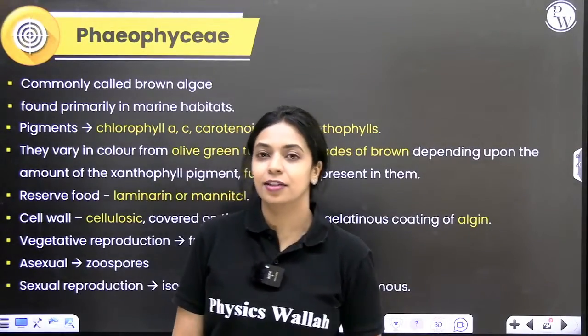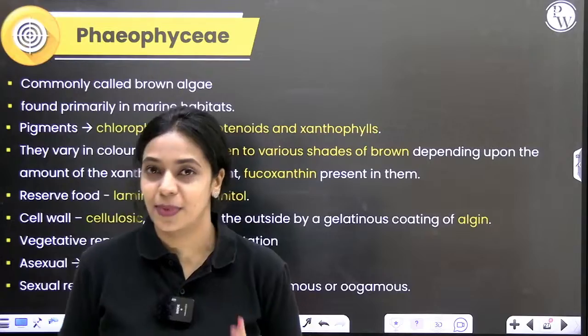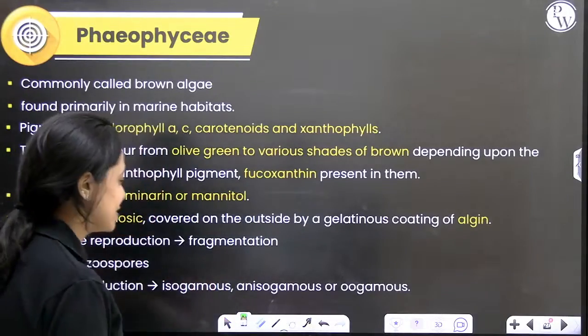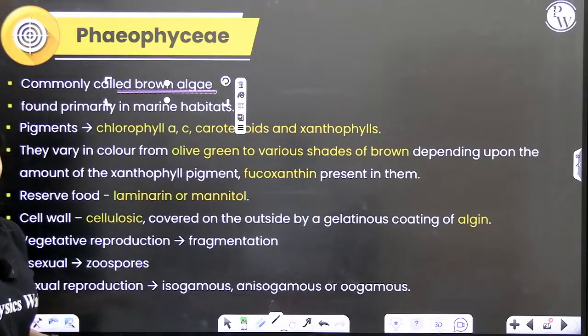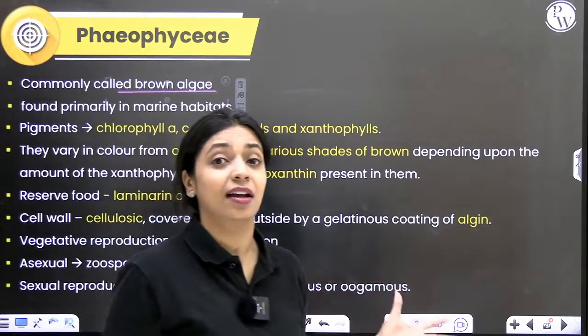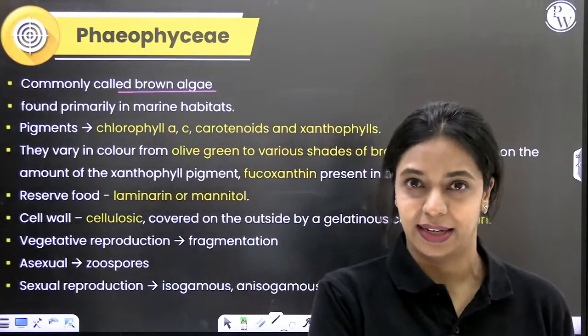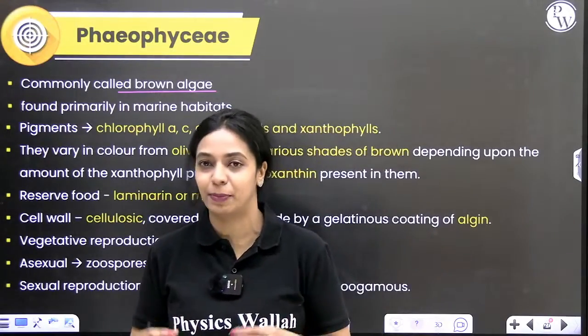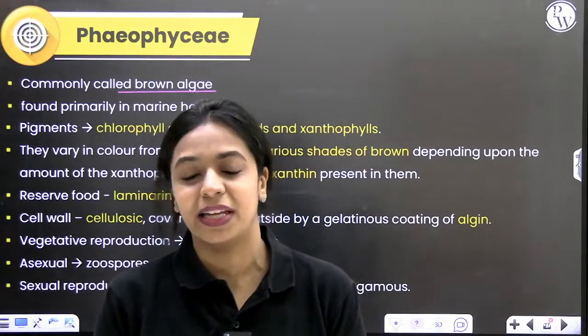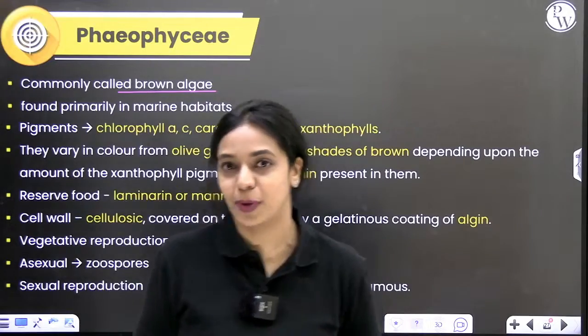Here, the more scientific term is Phaeophyceae. In common language, we call it brown algae. Though we call it brown algae, sometimes its color is almost like olive green. It can vary from olive green to brown depending upon how much of a particular pigment is present. Like I told you in the beginning, algae we classify based on what kind of pigments are present in it.